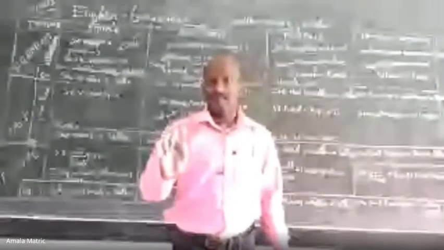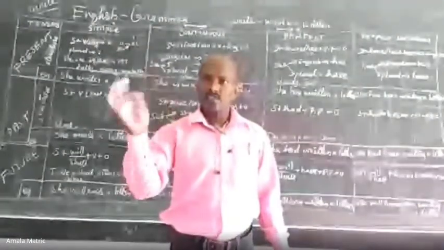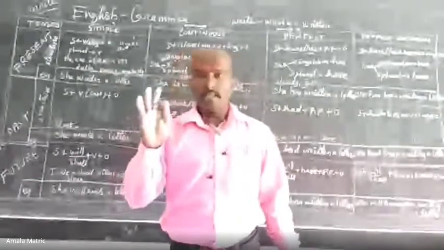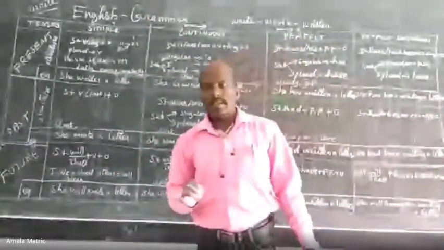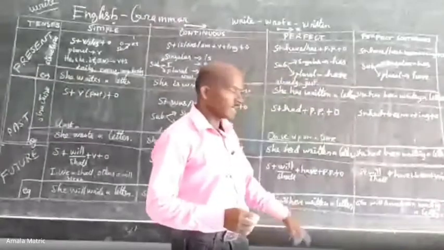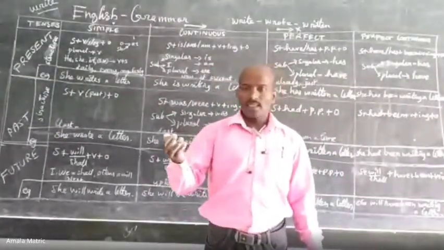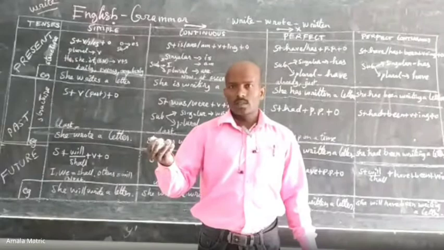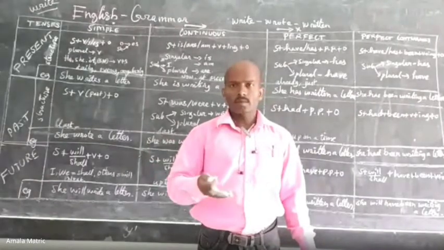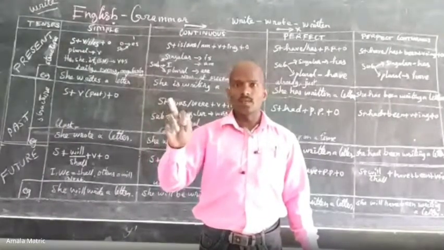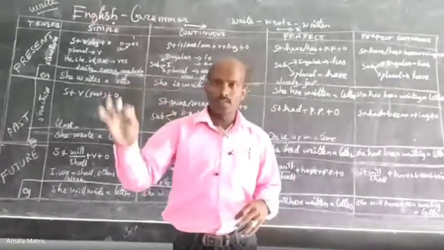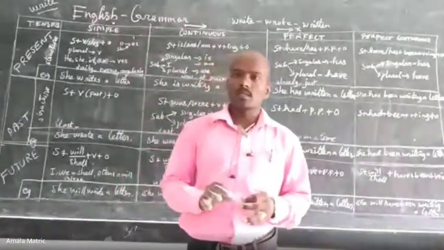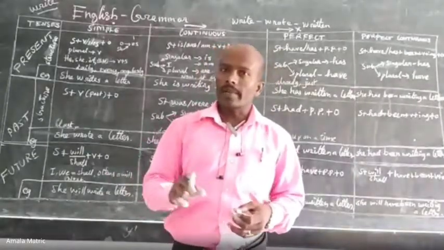What is the future perfect? The action which will be finished in future. That is the action which will be finished in future is called future perfect. For example, she will have written a letter. If she goes to the exam hall in future, we can say in advance what will happen in future. We can say now in advance. So tomorrow I shall have completed my homework.